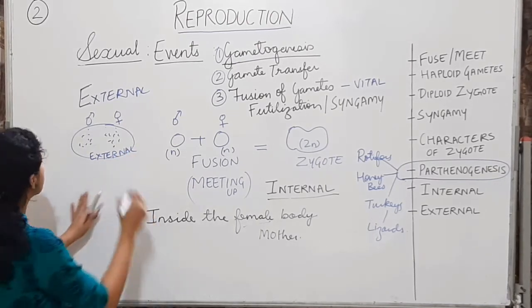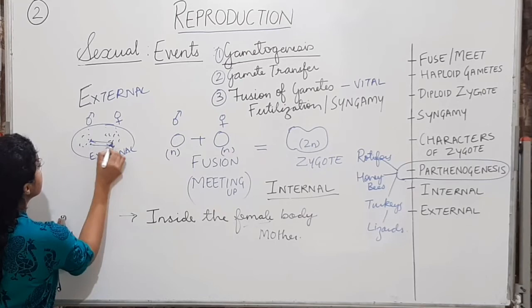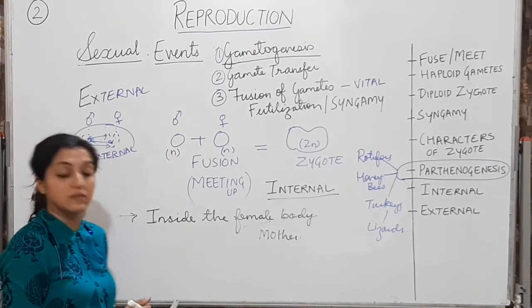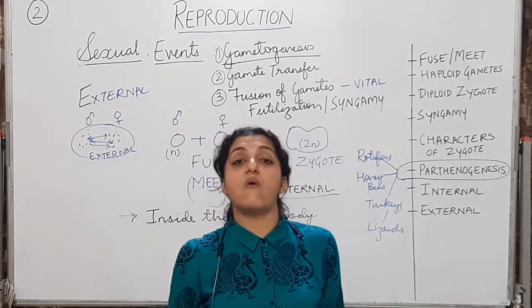It is in this external environment that the female and male gametes fuse with each other. They are going to produce a large number of offspring.